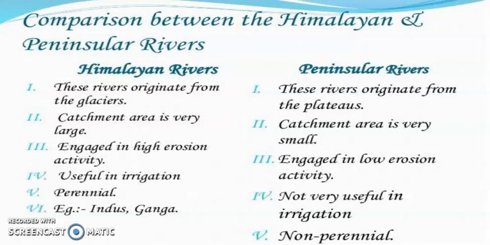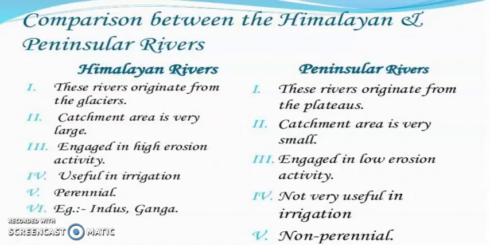If we compare them, Himalayan rivers are very large. The catchment area of the entire basin is very large in the case of the Himalayan rivers, and in the peninsular rivers it is very small because peninsular rivers are comparatively smaller.